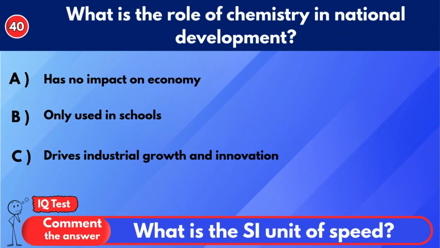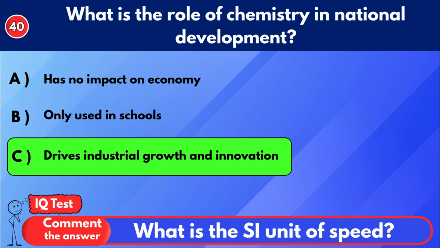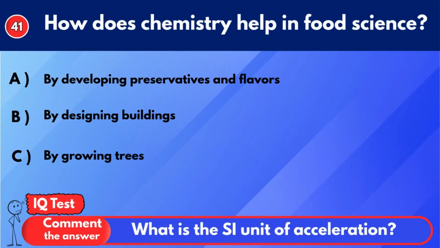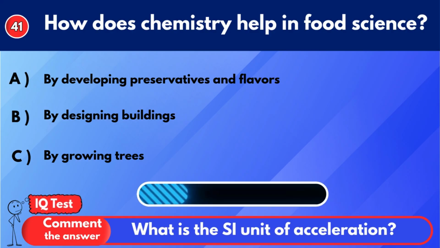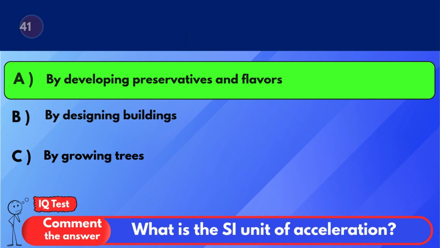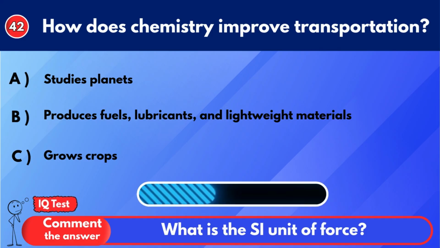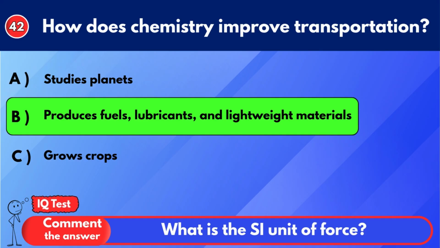What is the role of chemistry in national development? Drives industrial growth and innovation. How does chemistry help in food science? By developing preservatives and flavors. How does chemistry improve transportation? Produces fuels, lubricants, and lightweight materials.